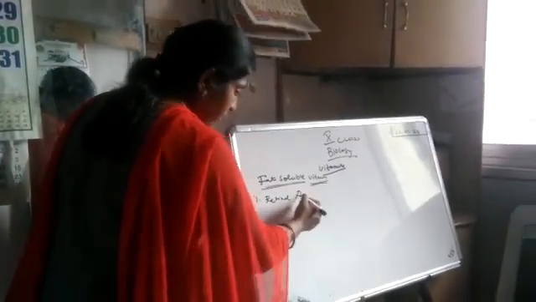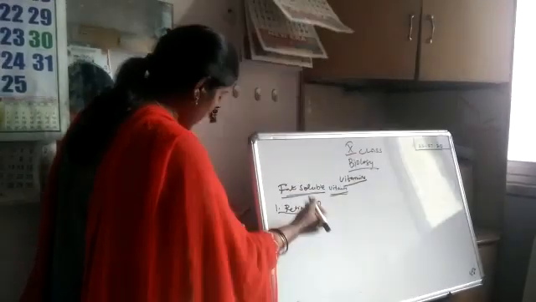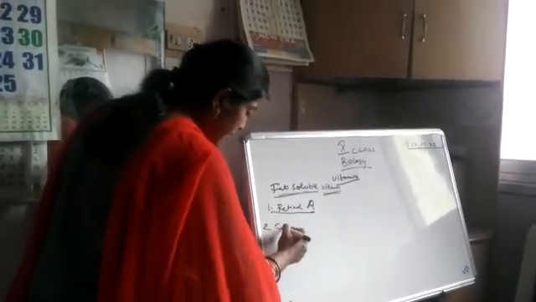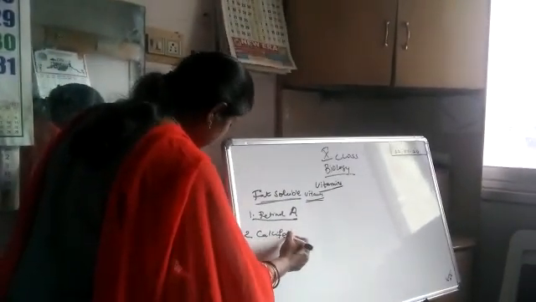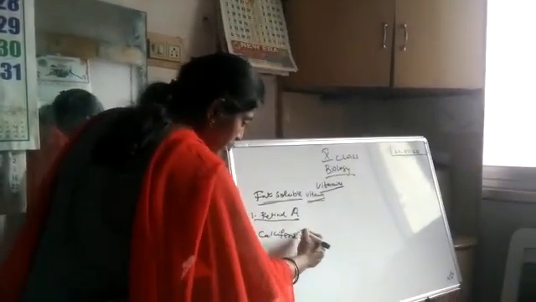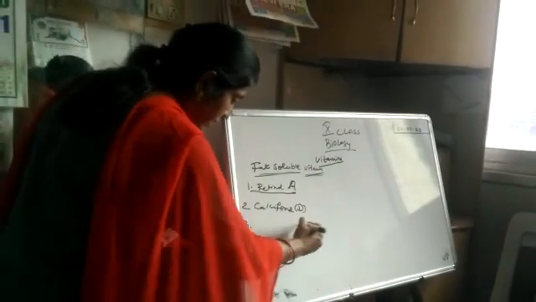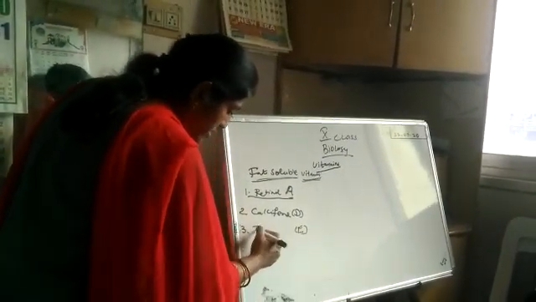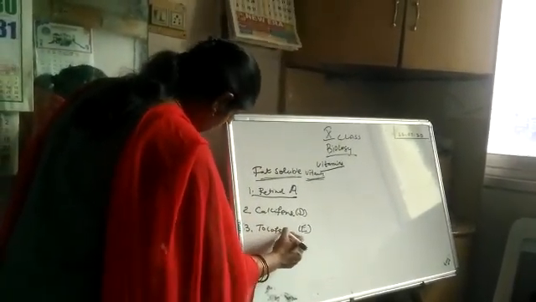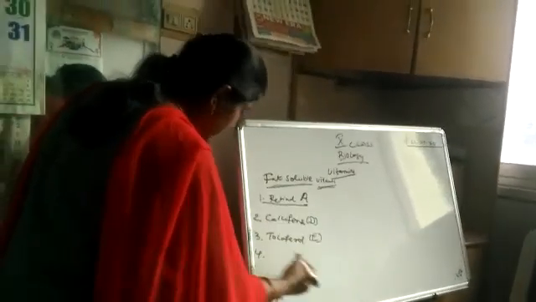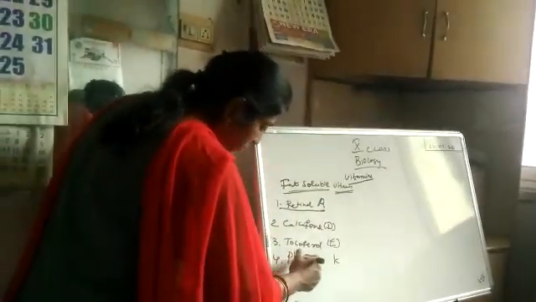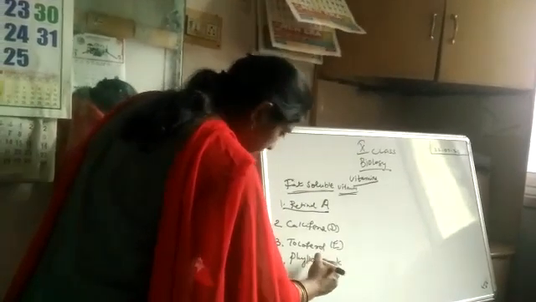There are four types of fat soluble vitamins. First one is retinol. Retinol, okay, A vitamin. This is the A vitamin, scientific name is retinol. And the next one is calciferol. Calciferol, so D vitamin. D vitamin scientific name is calciferol. And the next one, E vitamin. E vitamin scientific name is tocopherol. Tocopherol. And the fourth one is the K vitamin. Okay, scientific name is phylloquinone.